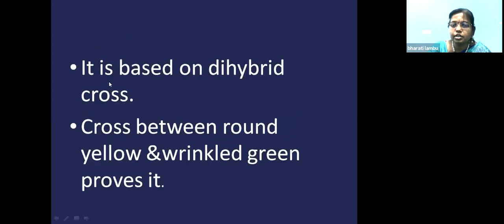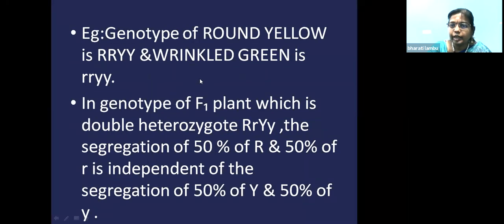So this law is based on the dihybrid cross. What is a dihybrid cross? It is a cross between 2 individuals differing in 2 pairs of contrasting characters. We have seen the cross between round yellow and wrinkled green. So this proves the law of independent assortment. What does the law of independent assortment say? 1 pair of contrasting characters will independently assort from the other pair of contrasting characters. So that is about the law of independent assortment.